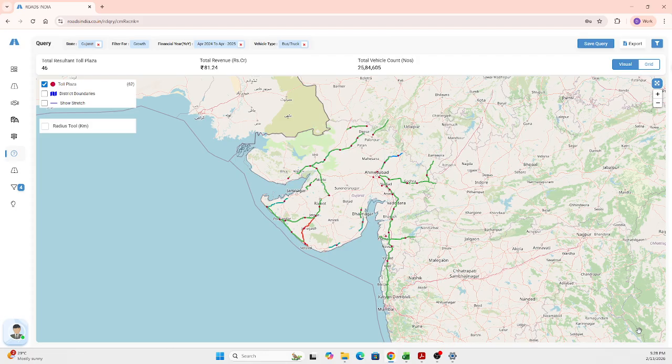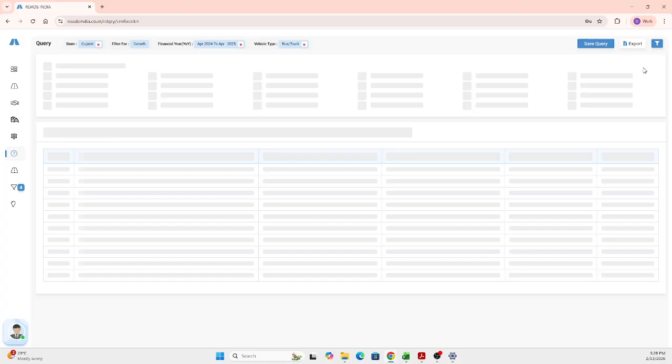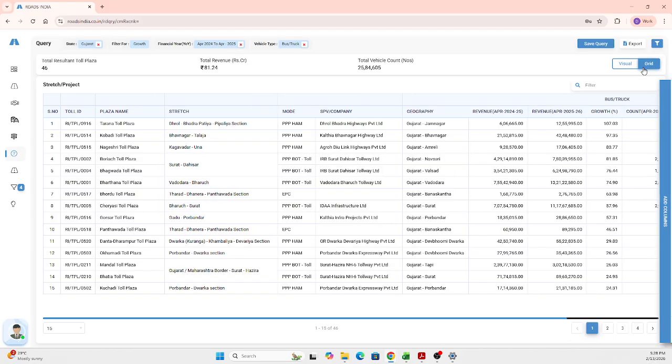So here, what is all the growth that is there? You can toggle here to this grid view. You get the absolute values of both the years. So we have selected April 2025 as a base year, so it will get converted into a comparison with the previous year's data, April 24-25 and April 25-26.